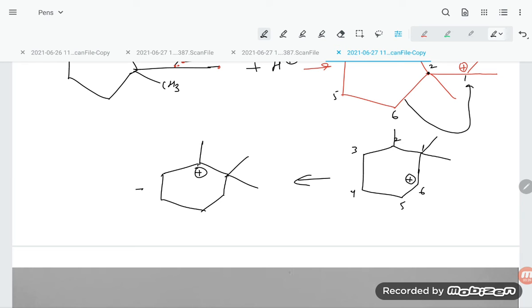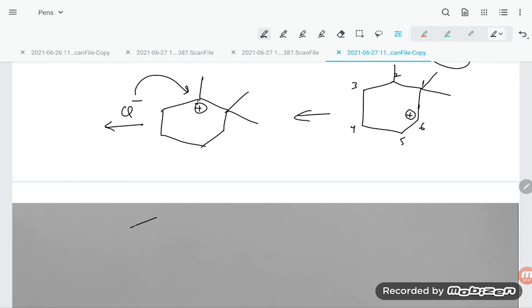On this positive charge, what will happen, students? Here you see, Cl negative will attack here, and this will form a compound like this. So here is one methyl group, one Cl group, and this is the product, right, students? This is the product.